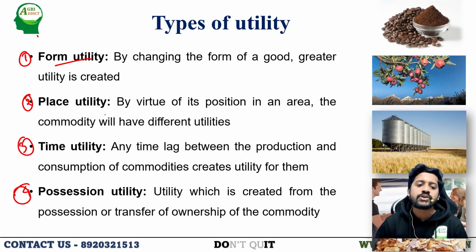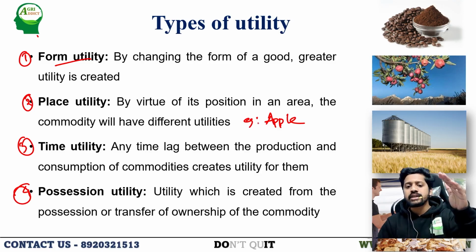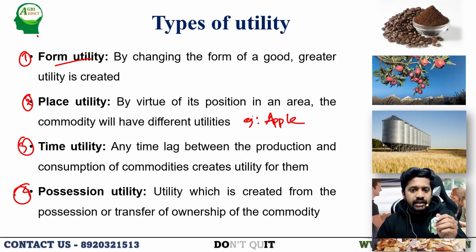Second one is place utility. By virtue of its position in an area, the commodity will be having different utilities. For example, apple. As we all know, apple is cultivated in the northern region, in temperate region, and it is not cultivated in the southern states of India.